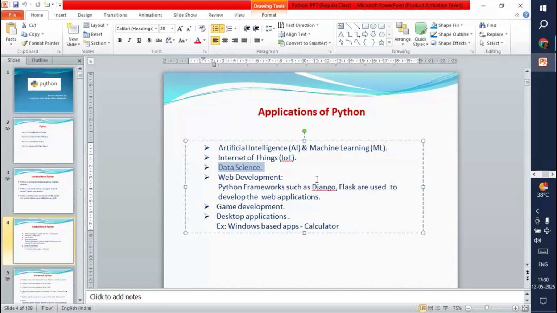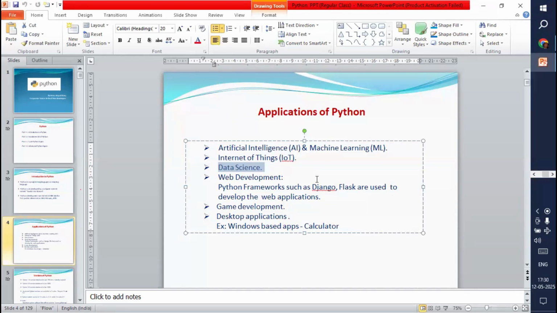For example, on YouTube, lakhs of videos are loaded every day. So this comes under data only. All of these come under data. If you want to manage and control all this data, there is one technology called data science. In this data science also, we are using Python programming and Python libraries, right? So data science, IoT, and also AI and ML, these are the latest technologies.